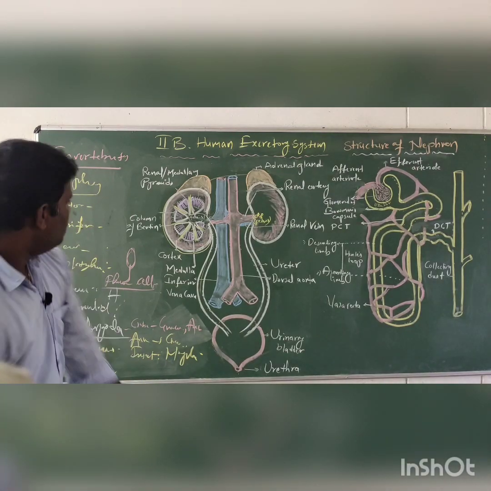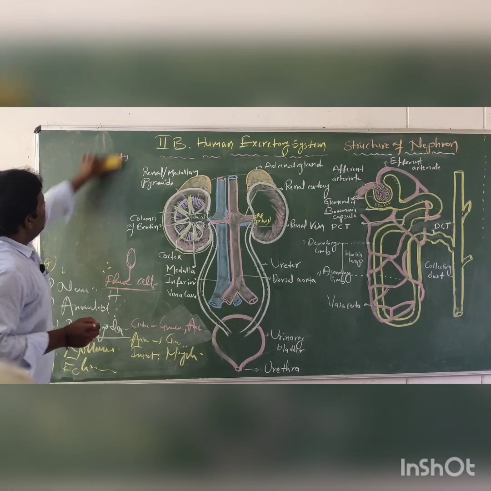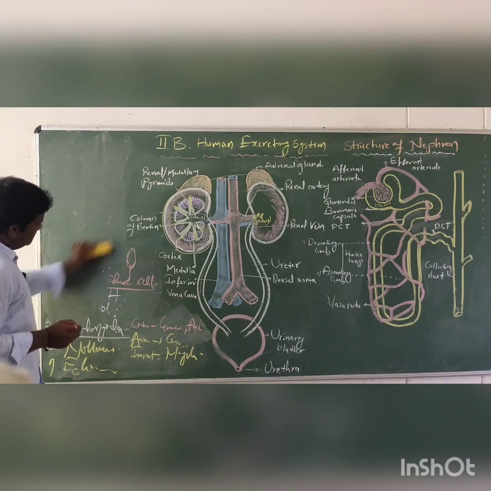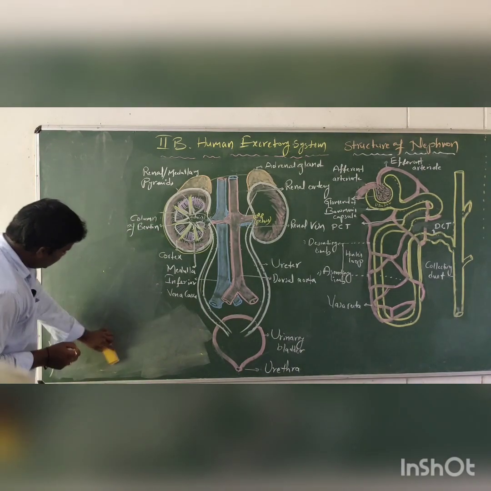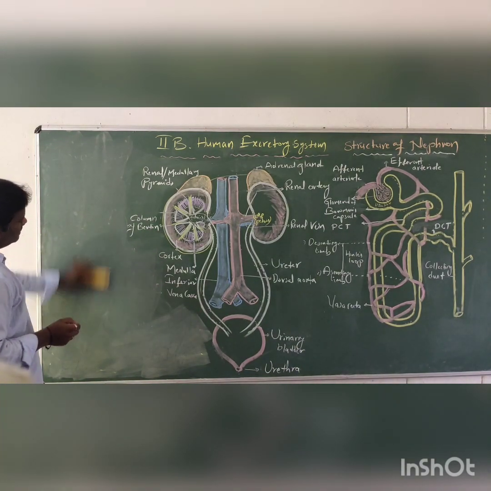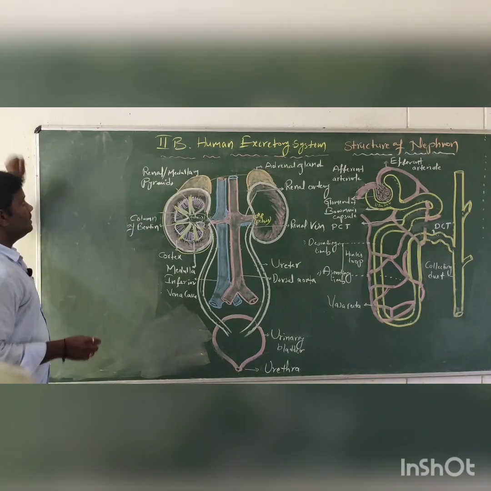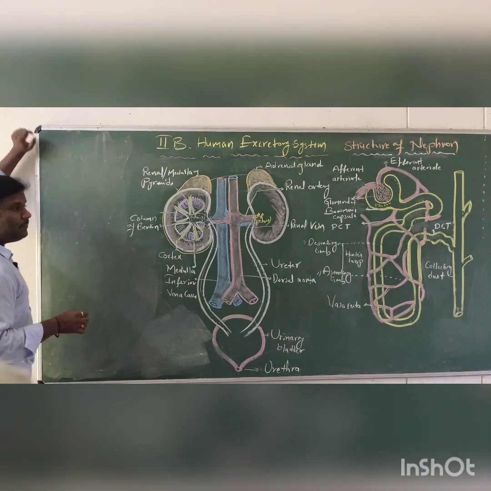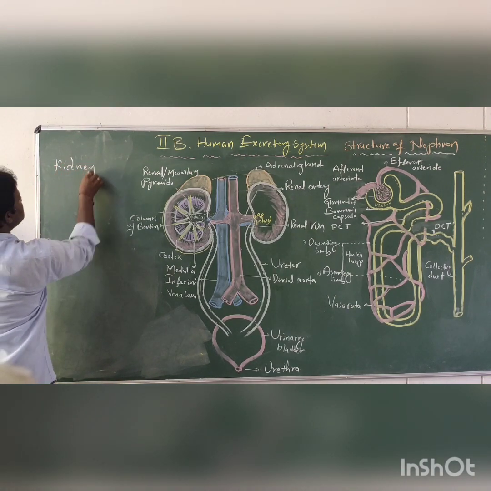Now we are seeing the highly developed organisms like chordates and mammals. In these chordates and mammals, excretion can be done with the help of metanephridia. This is also called kidneys.